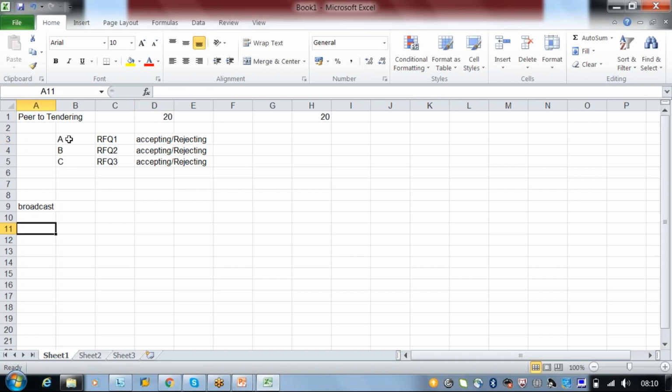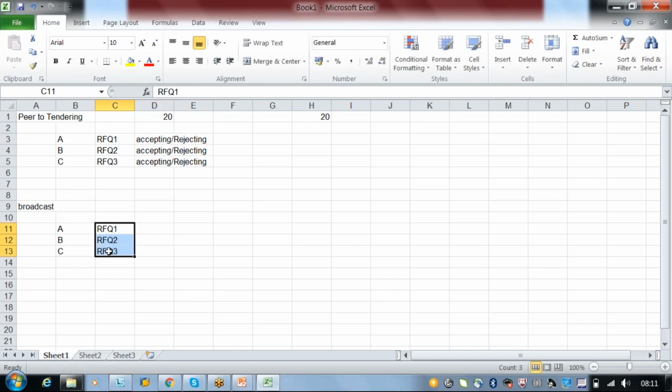In this case, broadcast tendering is where we send the RFQs at a time. Simultaneously, we are sending RFQ2, RFQ3, at the same time.